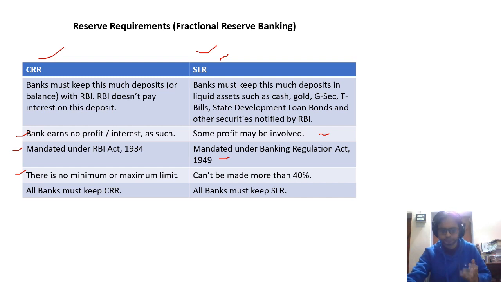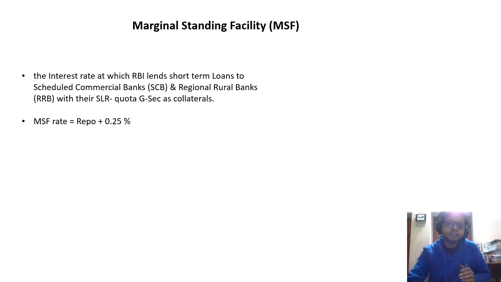So these are the general differences, and this is one of the important monetary policy tools to combat inflation and deflation in the Indian economy. Earlier, these tools were also used, but now the RBI is using just the repo rate to fight inflation in the Indian economy. The next one is MSF.